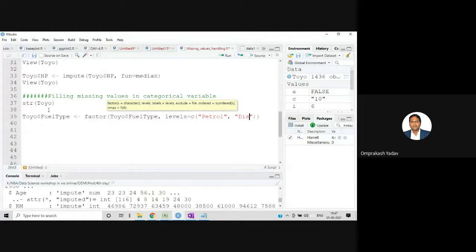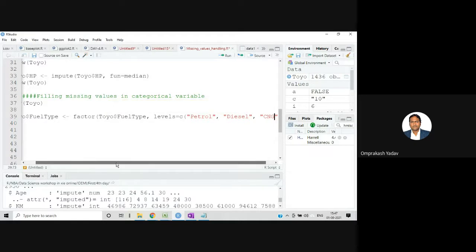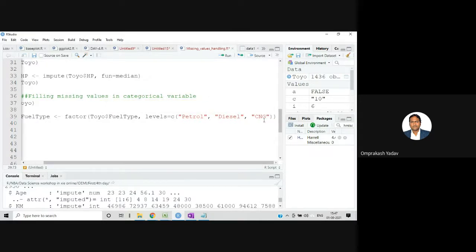I think spell diesel, D-I-E, sorry, D-I-E-S-E-L, and then there is one more, CNG. So you can just check out that column. There are three: one is petrol, second is diesel, and third is CNG. So these are basically the levels.